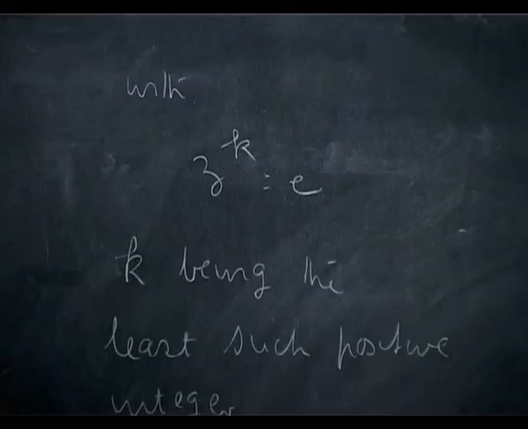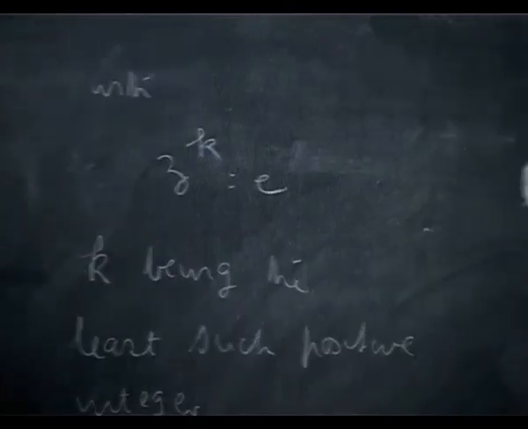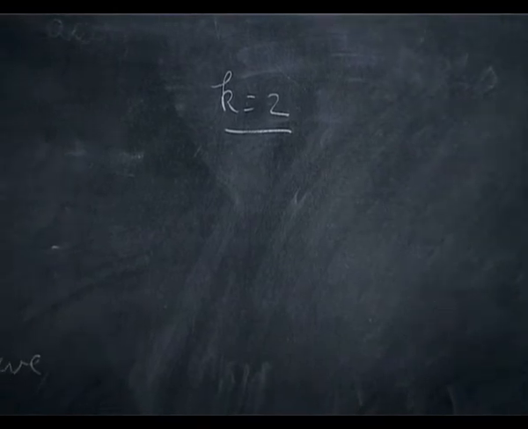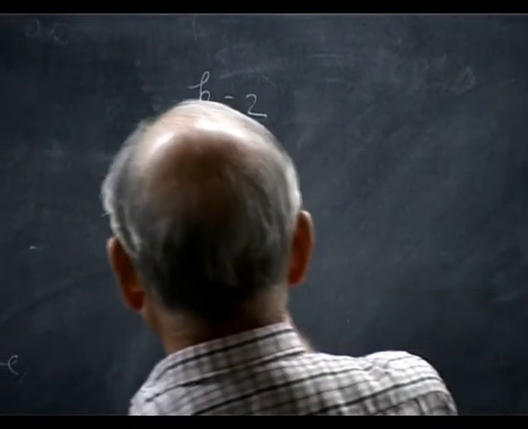For example, for k equal to 2, the cycle is a transposition. These are transpositions.